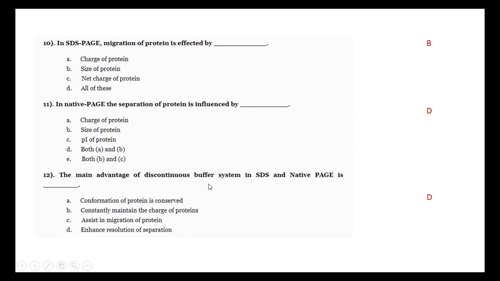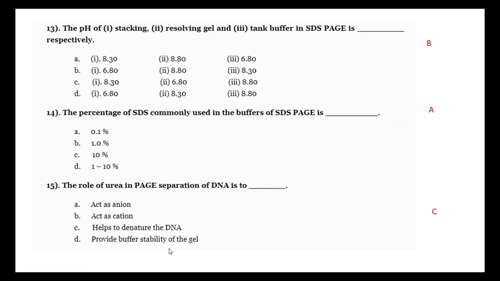The main advantage of a discontinuous buffer system in SDS PAGE and native PAGE is that it enhances the resolution of the separation. A buffer resists change when you add acid or base in the electrophoresis. The composition of the buffer is Tris, EDTA and boric acid. It enhances the resolution of the separation at a particular pH, so it also depends upon the pH of the molecule. The buffer pH is 8.3.